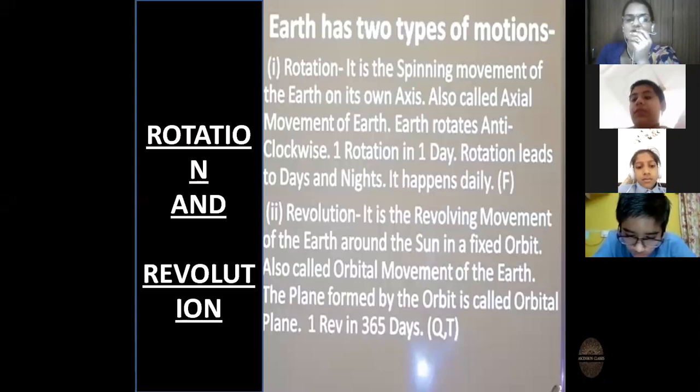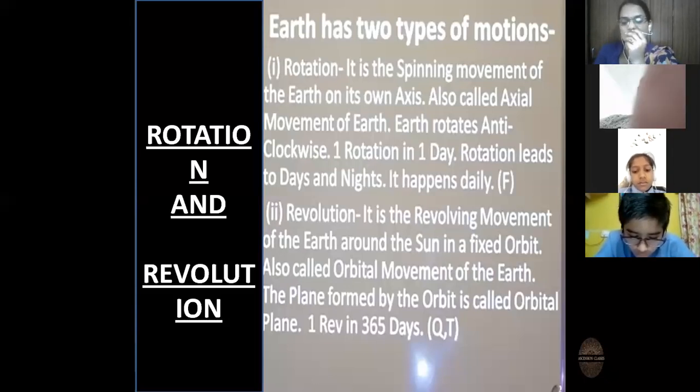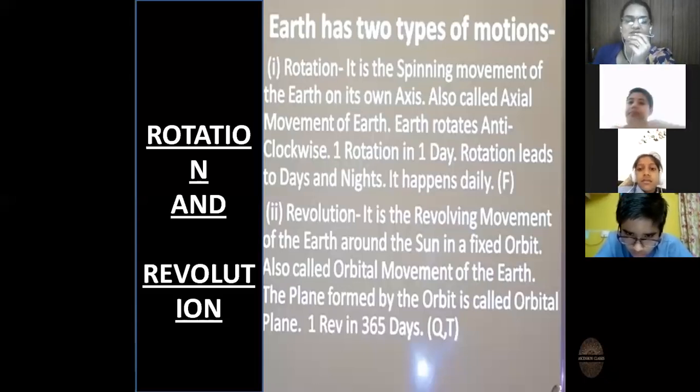Students, so this was about the rotation. The spinning of the Earth on its axis is called rotation, and rotation causes day and night, and it takes 24 hours to complete one rotation. Now we move towards the revolution.